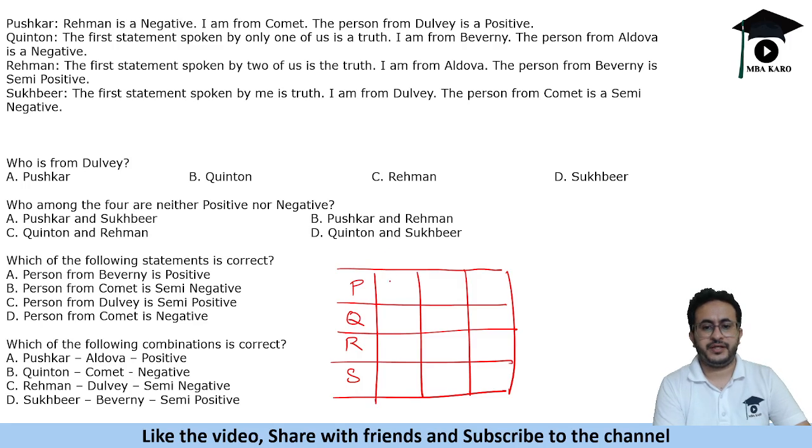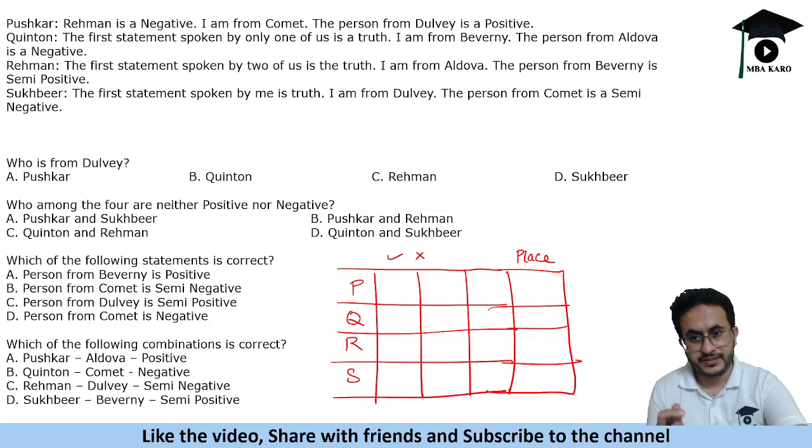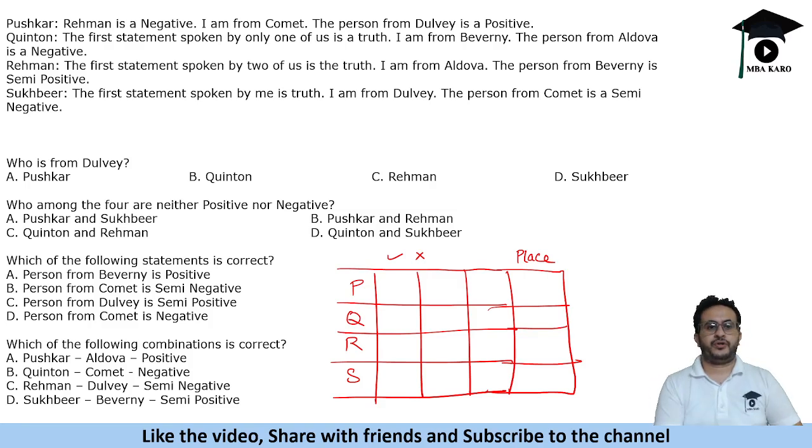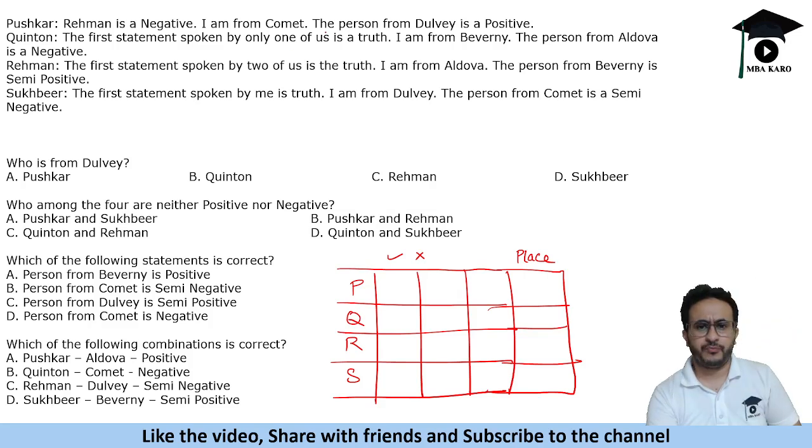For true we will mark a tick, and for false we will mark a cross, and then we will find the place they are from. They are of different tribes and different places. Tribes we will get by true and false, and we will have to find the place. So Pushkar says Rahman is negative, I am from Comet, the person from Dulve is positive.